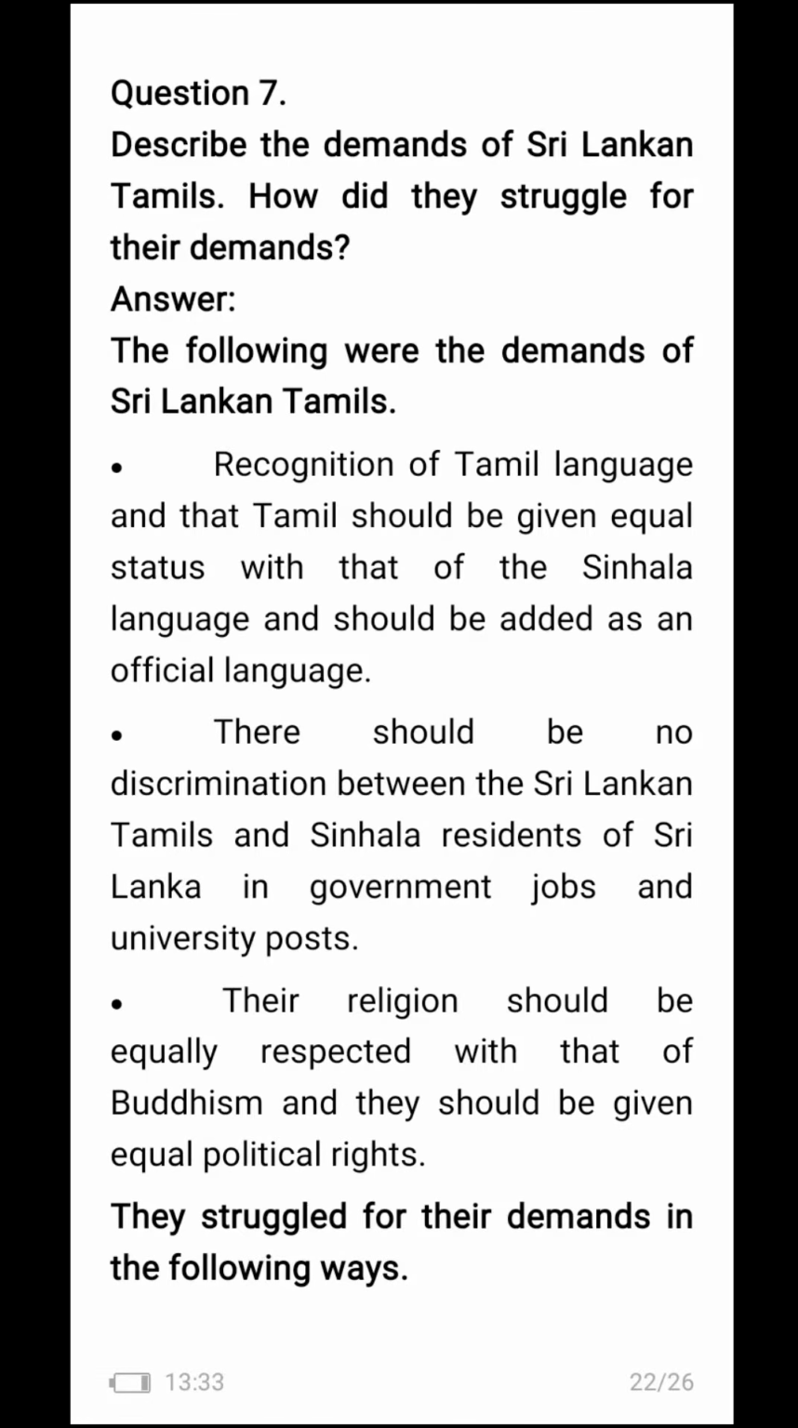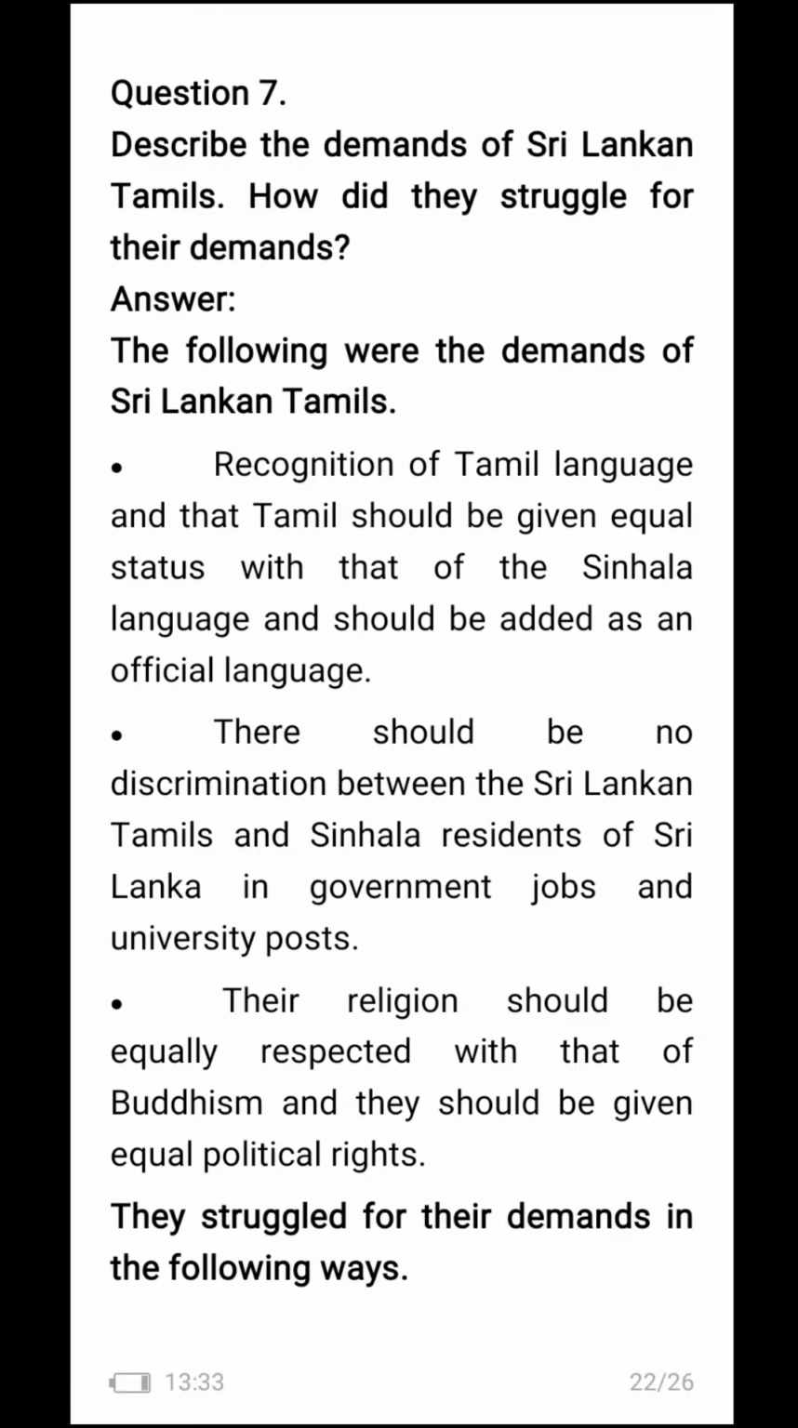Describe the demands of Sri Lankan Tamils. How did they struggle for their demands? The following are the demands of Sri Lankan Tamils. Recognition of the Tamil language, and Tamil should be given equal status with that of the Sinhala language and should be added as an official language. There should be no discrimination between the Sri Lankan Tamil and Sinhala residents of Sri Lanka in government jobs and university jobs. Their religion should be equally respected with that of Buddhism and they should be given equal political rights.